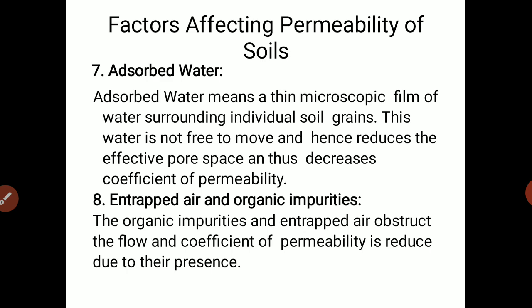So organic impurities and entrapped air obstruct the flow of water, and the coefficient of permeability reduces due to their presence. Okay, so water cannot easily flow or pass through because of these two obstructions, that is entrapped air and organic impurity.